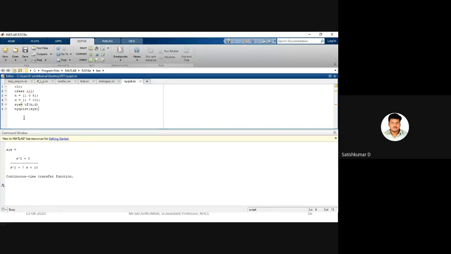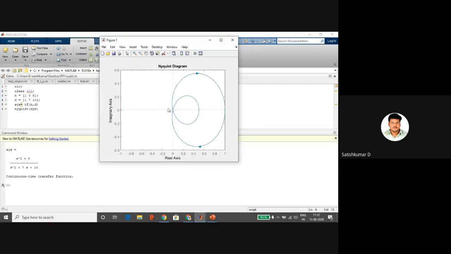Here the transfer function is displayed in the command window, and this is the Nyquist plot. If you click anywhere, you will get the details: the real axis, imaginary, frequency. And these are the encirclements. It is a little big topic. The number of encirclements should be 0. There is one formula, N equals P minus Z, where P is the number of open loop poles and Z is the number of closed loop poles.